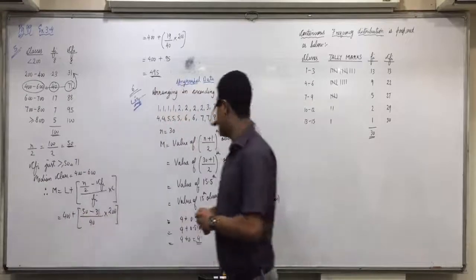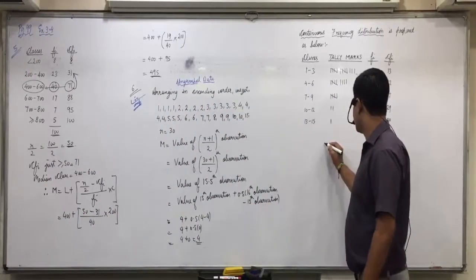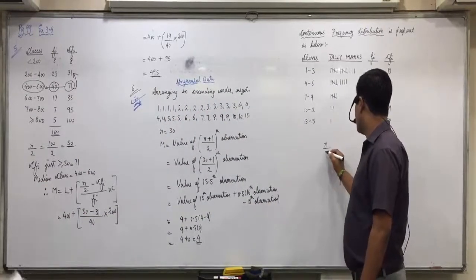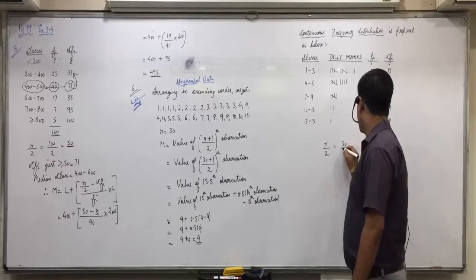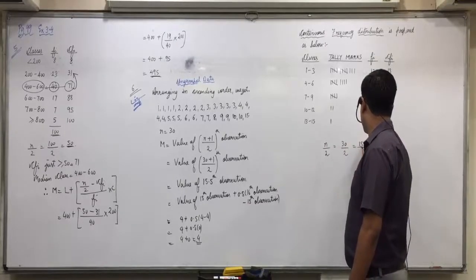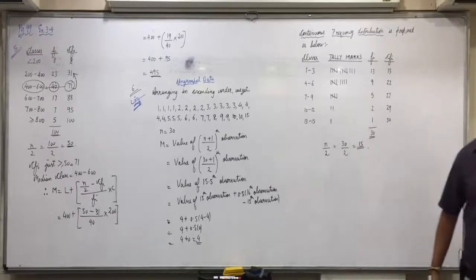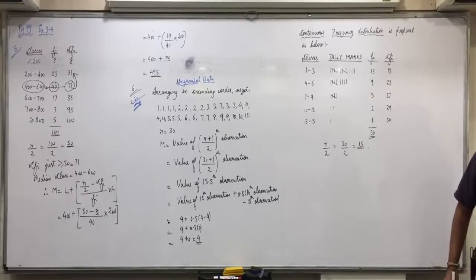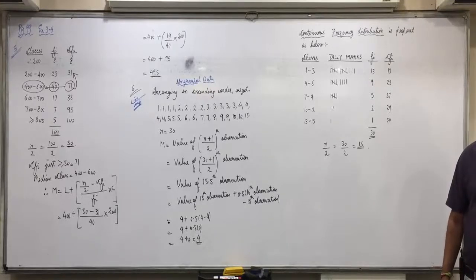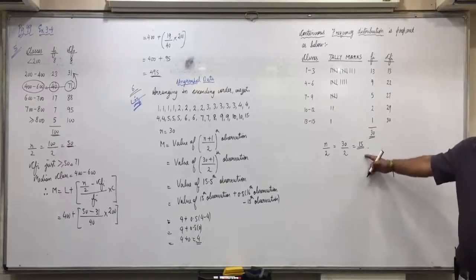So, Adipa, first step. Median is equal to N by 2. 30 divided by 2, 15. Then Rajpal, next step. And that we have done, 15.